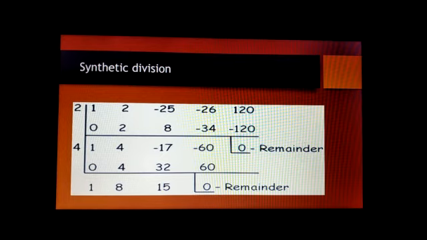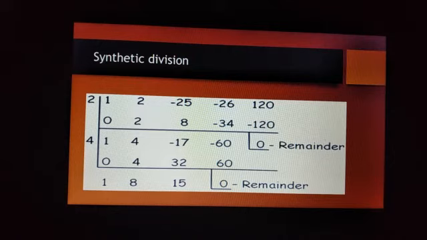Here they have asked to find the factorization of x to the power of 4 plus 2x cube minus 25x square minus 26x plus 120. If the degree of the polynomial is more, we have to use this method for solving.